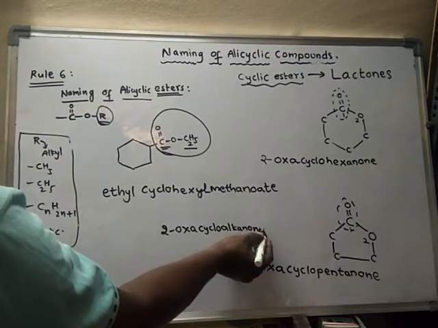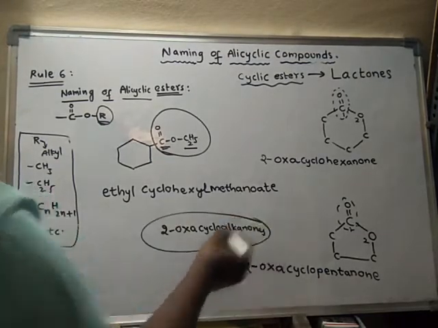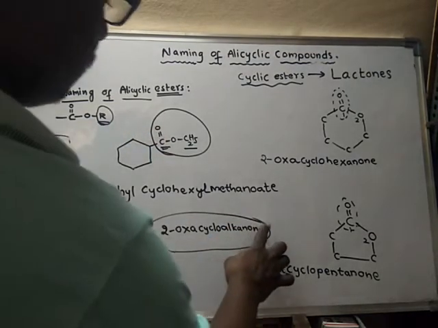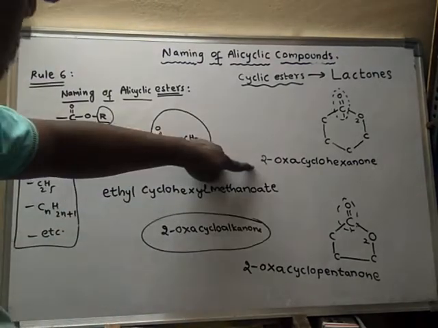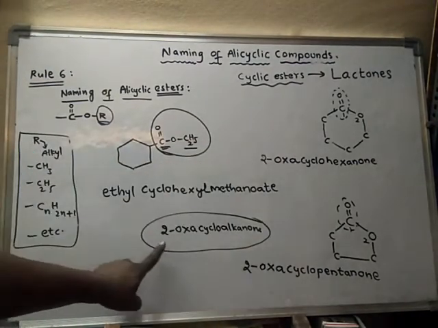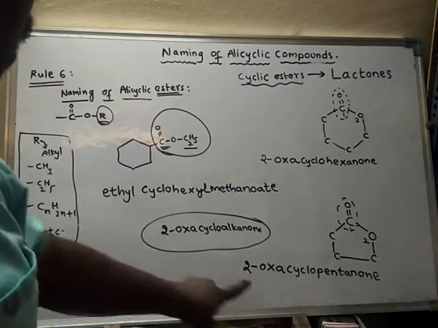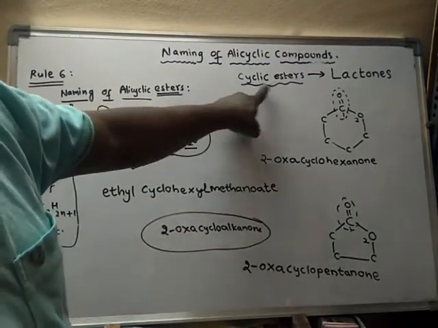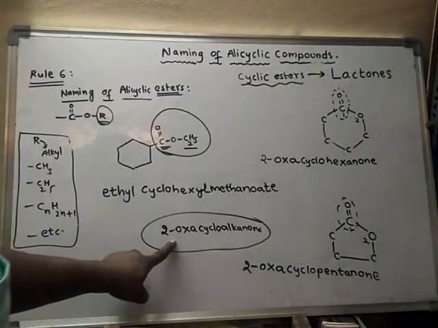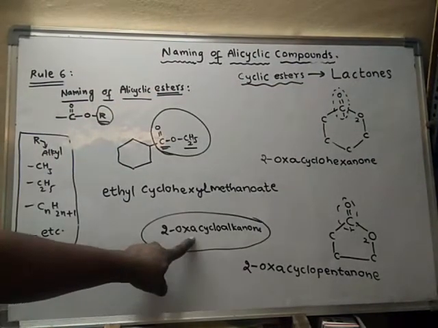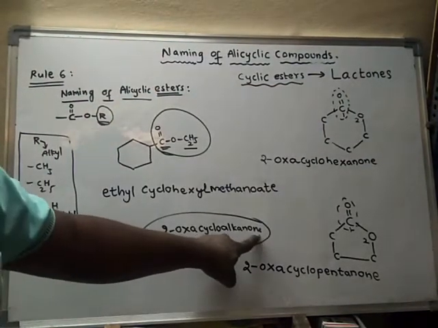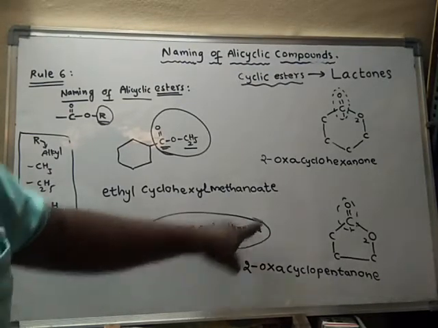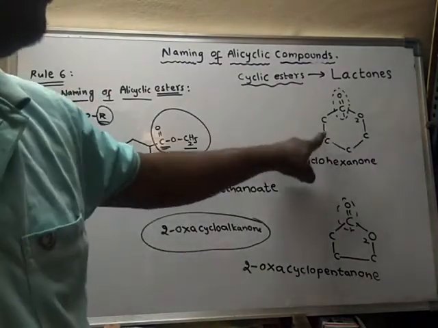Okay, cycloalkanones. Okay, alkanone. So this is also in the same fashion. Even this also is in the same fashion. So generally for cyclic esters or else for lactones, the name will be like this: 2-oxacycloalkanone. So alka means the length of the ring.